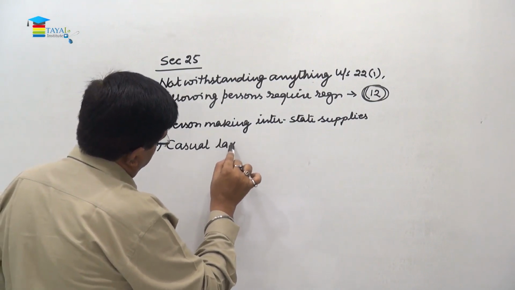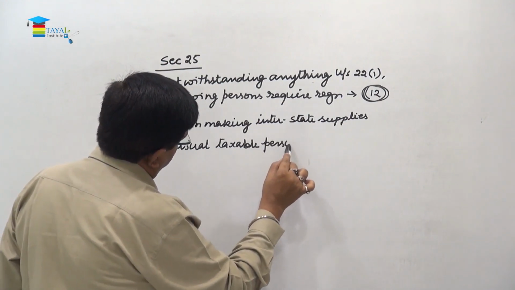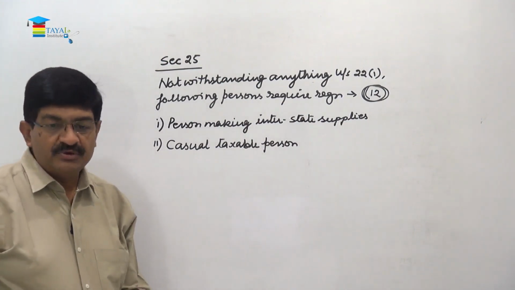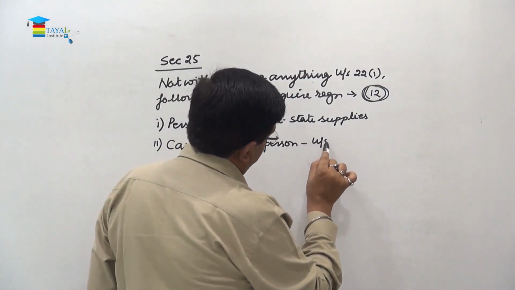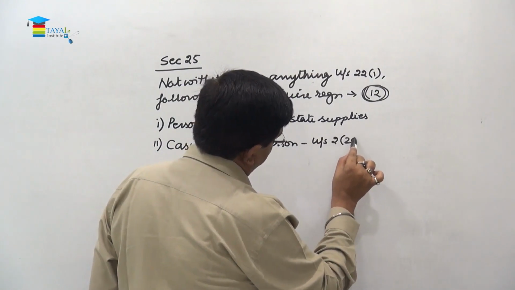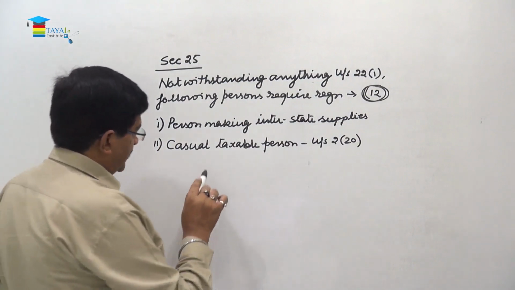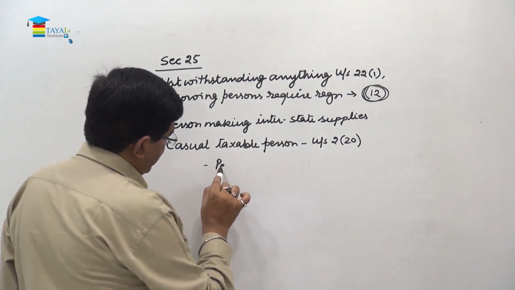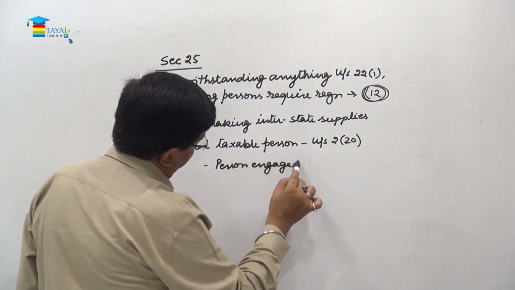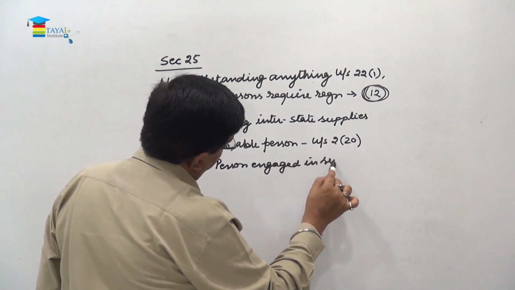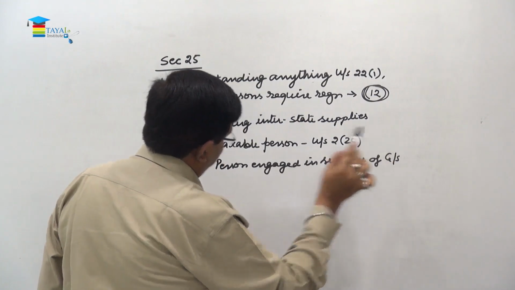casual taxable person. Now, who is this casual taxable person? This is defined under section 2 subsection 20. Who is a casual taxable person? Person engaged in supply of goods or services